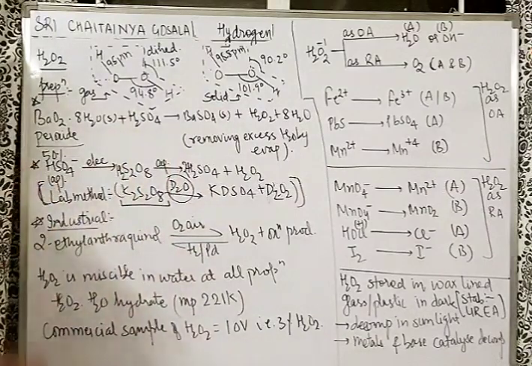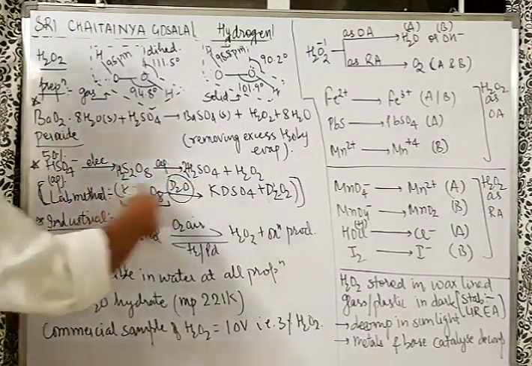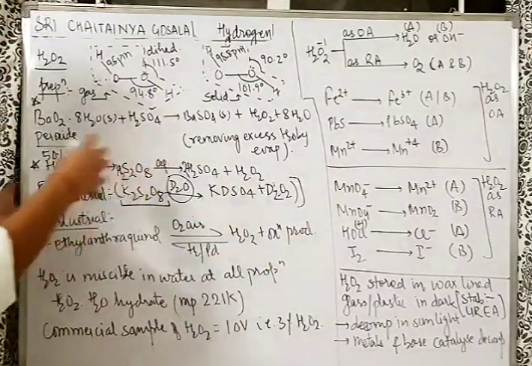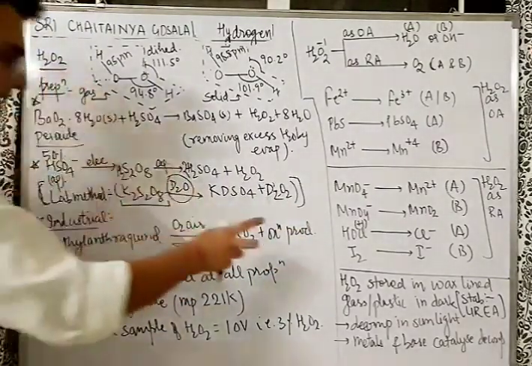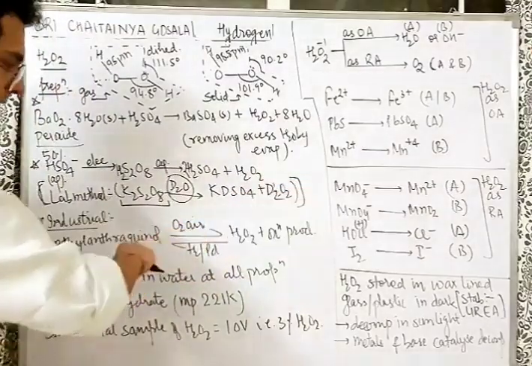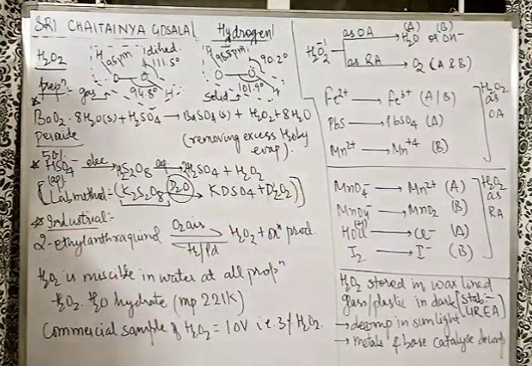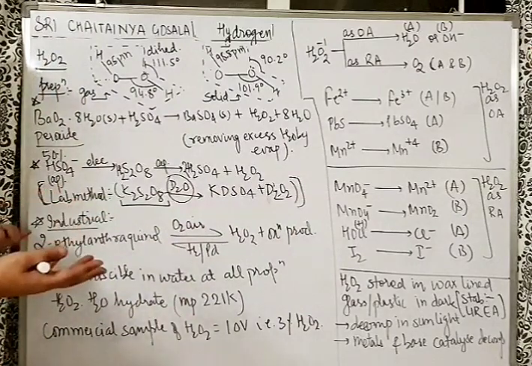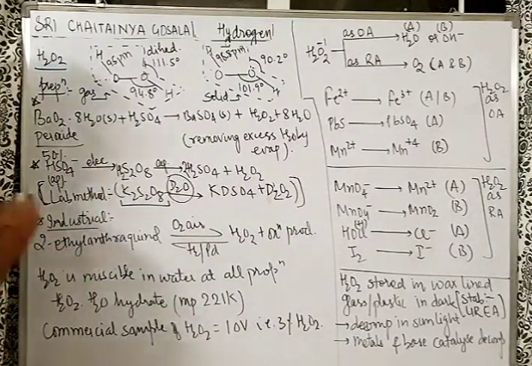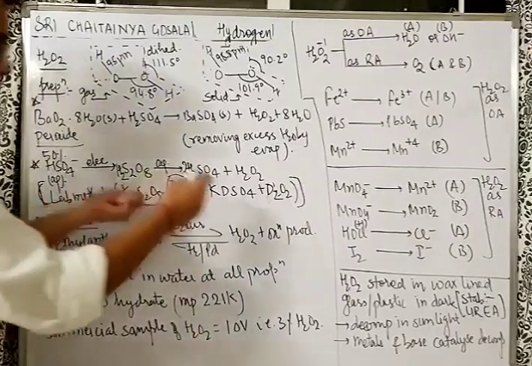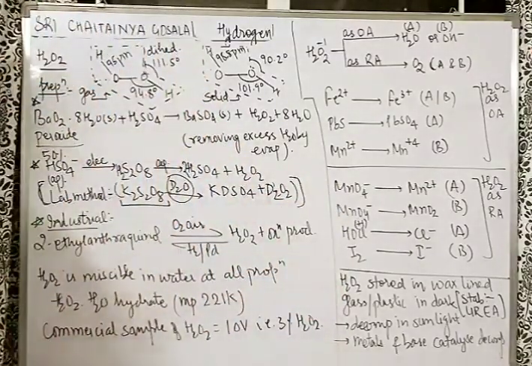Going ahead, the industrial method: you take 2-ethyl anthraquinol and react it with air. It will be oxidized from anthraquinol to anthraquinone. That is the oxidized product here. You don't have to know the name. H2O2 comes out as a byproduct. Further, on reduction, you get 2-ethyl anthraquinol back. Anyway, for preparation of H2O2, no need of reduction. Just oxidize 2-ethyl anthraquinol, and apart from the oxidation product, you will get H2O2 also.